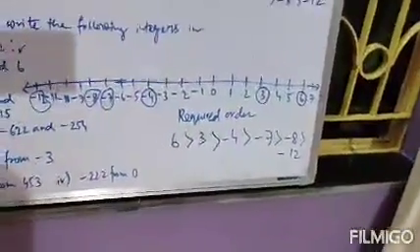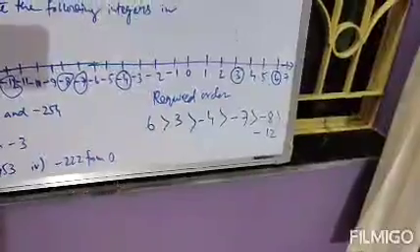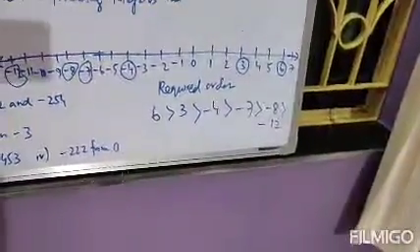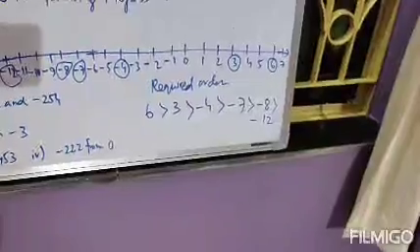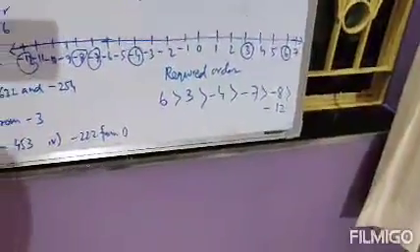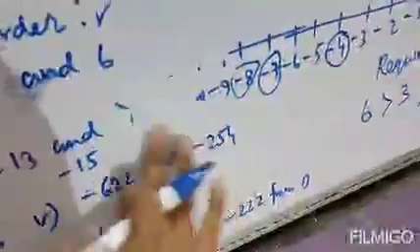Descending order: 6 is greater than 3, greater than minus 4, greater than minus 7, greater than minus 8 and greater than minus 12. This is the decreasing order or descending order. Clear? Next. Next question.